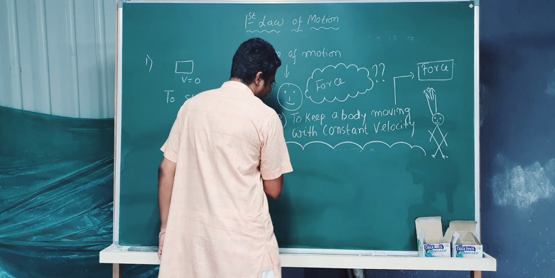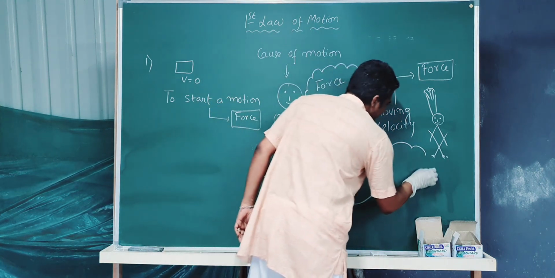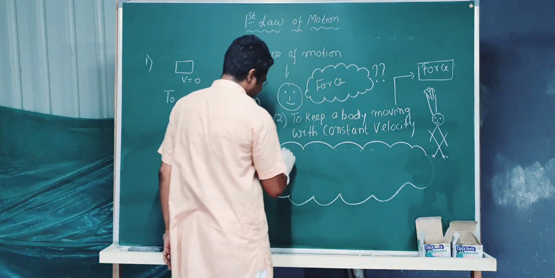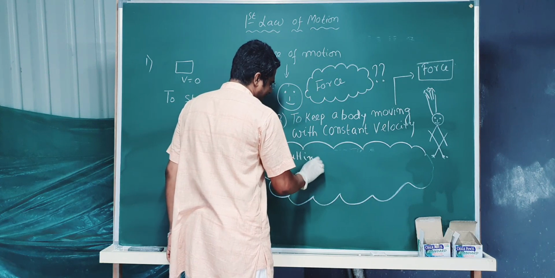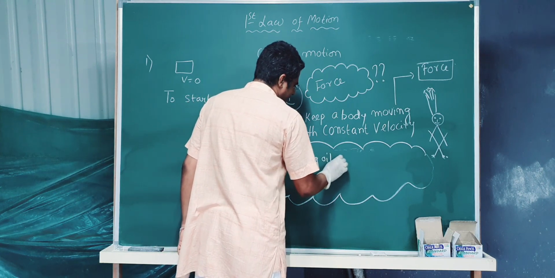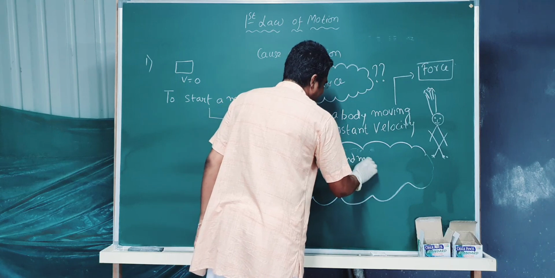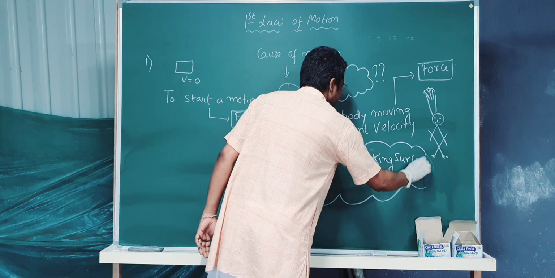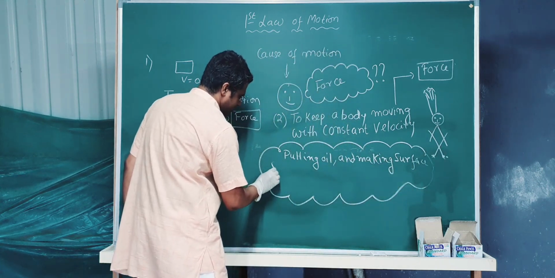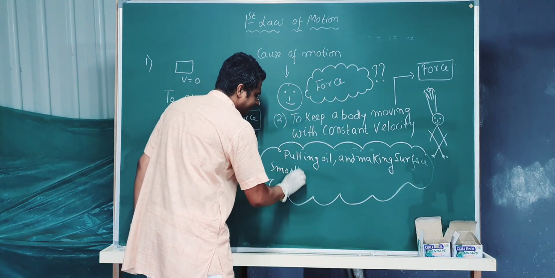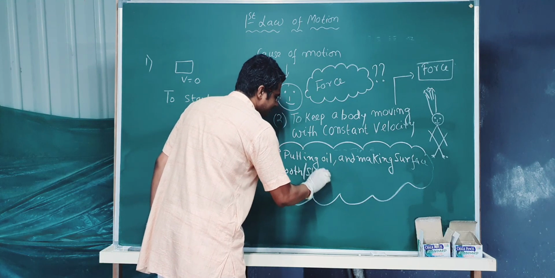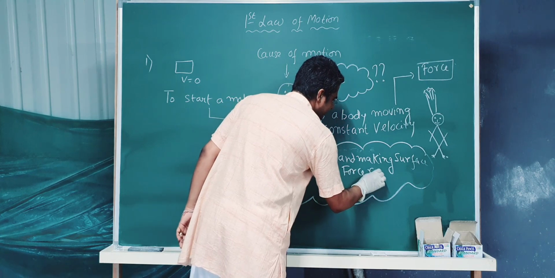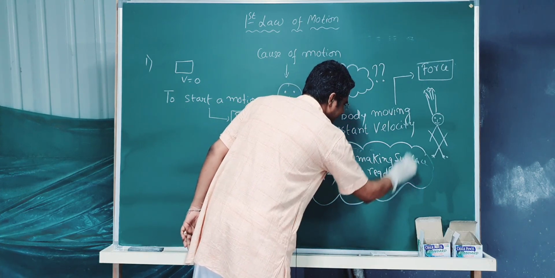So what was Galileo thinking? Putting oil and making the surface smooth, or you can write slippery, force required decreases.